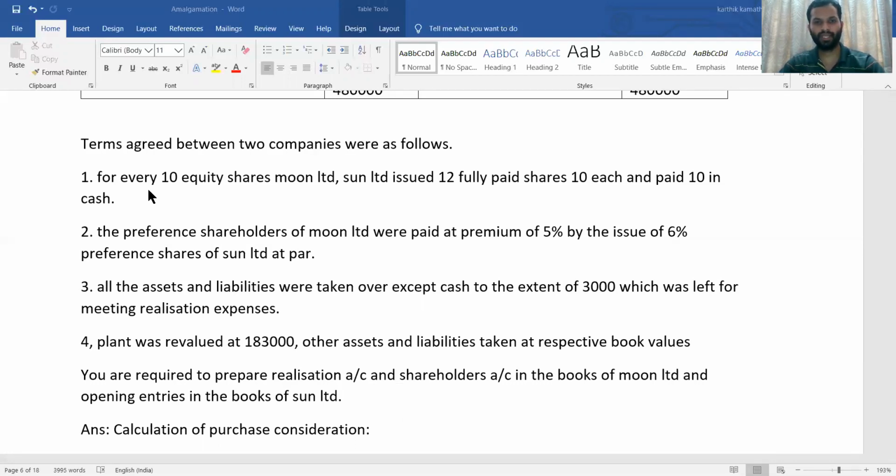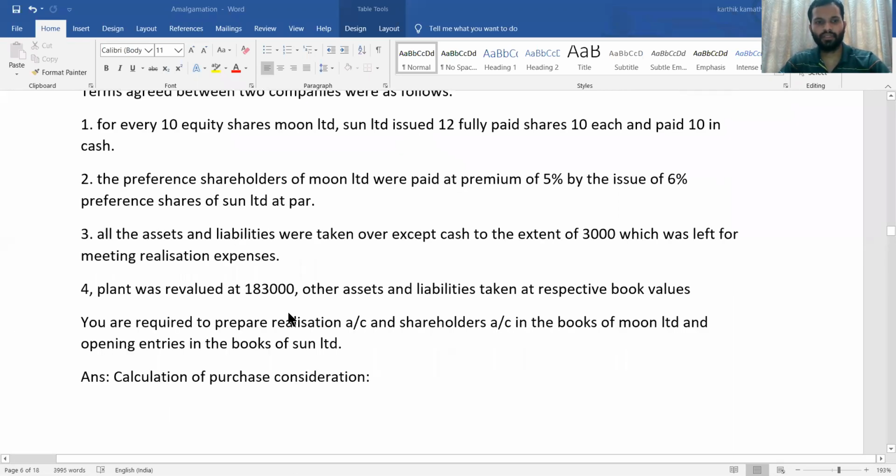For that you need to do a working note. Then preference shareholders of Moon Limited were paid at a premium of 5% by issue of 6% preference shares of Sun Limited at par. This is the second adjustment. Then all assets and liabilities were taken over except the cash to the extent of 3,000, which was left over for meeting realization expenses. See, all this adjustment we need to see while solving the problem.